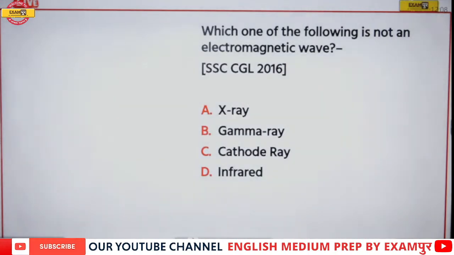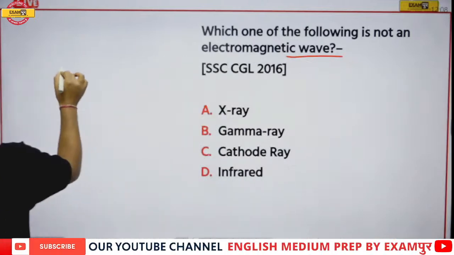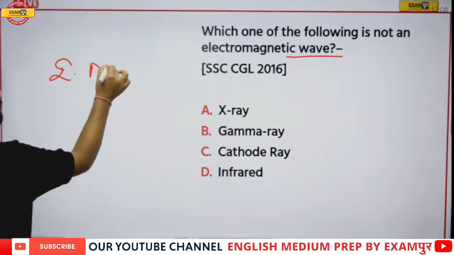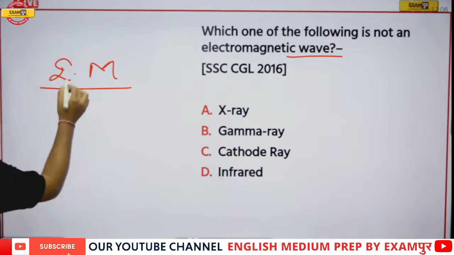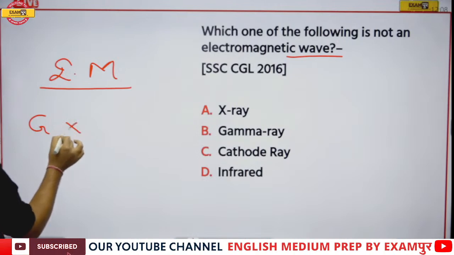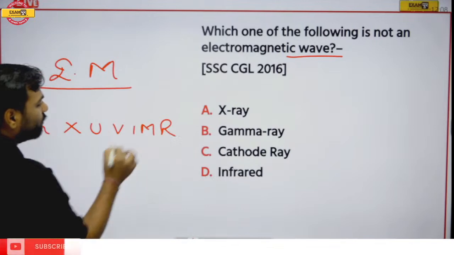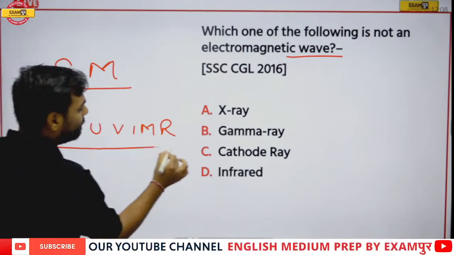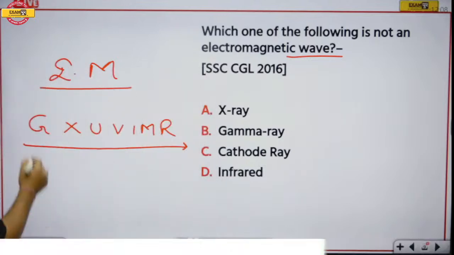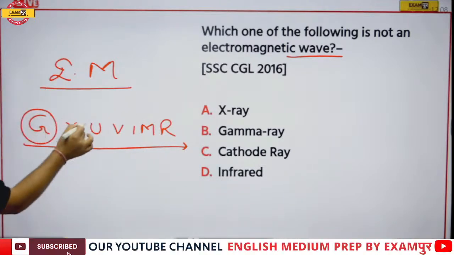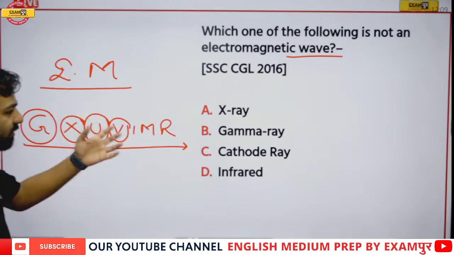Next, which one of the following is not an electromagnetic wave? Now if I talk about EM waves, that is electromagnetic waves, we must remember, this is very important, this sequence order is also very important. If I write here G, X, U, V, I, M, R, please do not forget this particular sequence is very, very important, because questions can be twisted here. Let's have a look. Gamma ray, that is G, X-ray, that is X, then ultraviolet ray, visible ray, then the infrared ray.